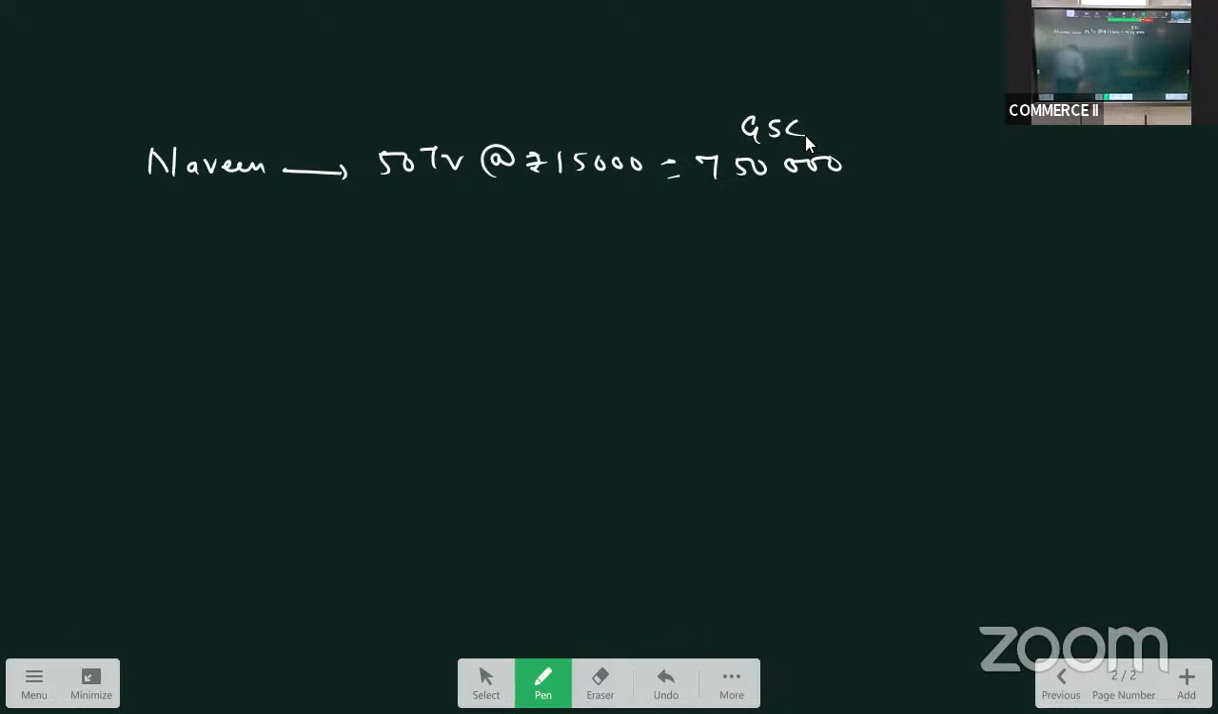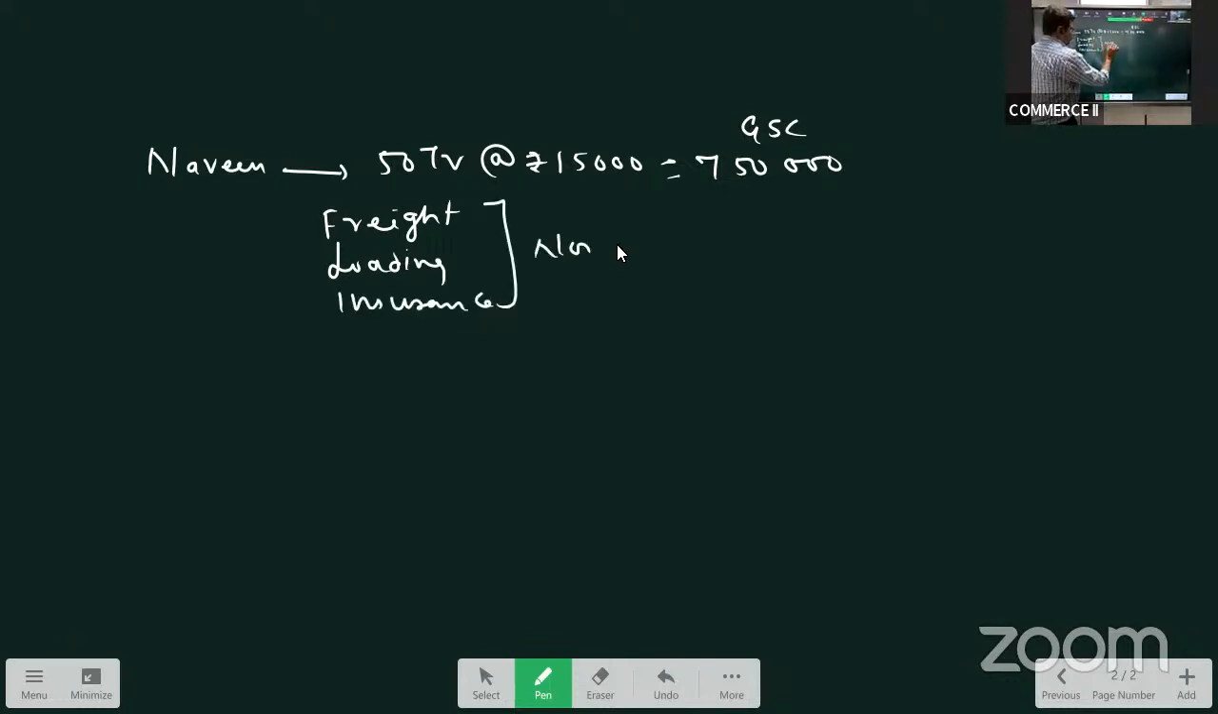Then he paid freight, loading, and insurance. All these expenses incurred by consignor, freight, loading charges, and insurance, are of non-recurring nature. So these are to be included at the time of valuation of unsold stock. Okay, then 45 TV sets are sold for 7,50,000. Totally, how many TV sets are sold? 45, and the gross sale value is given as 7,50,000.